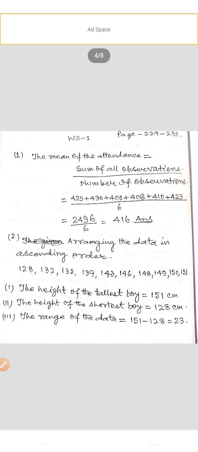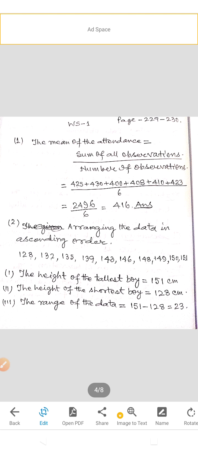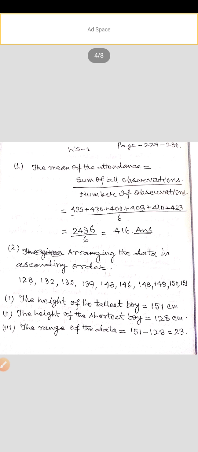The mean attendance equals the sum of all observations divided by the number of observations, equals 425 plus 430 plus 400 plus 408 plus 410 plus 423 divided by 6, that is 2496 divided by 6, equals 416. Now question number 2.